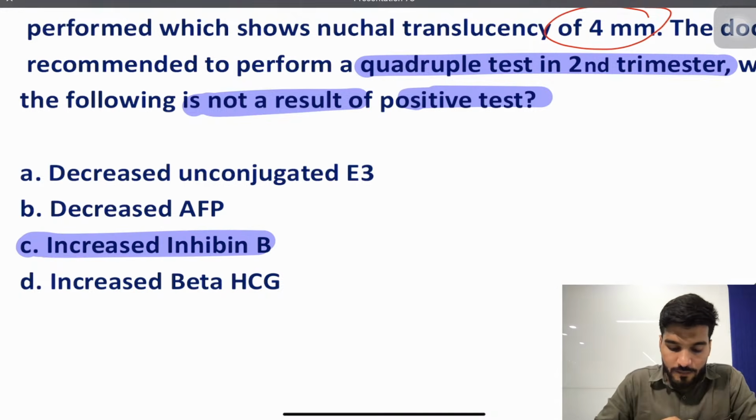Okay, so you have E3, AFP, HCG and inhibin A rather than inhibin B. Is that clear? So this is the answer.